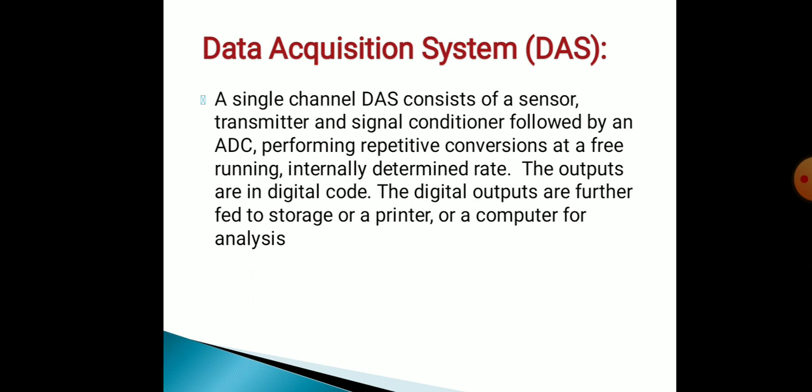A single channel DAS consists of a sensor, transmitter and signal conditioner followed by an ADC performing repetitive conversion at a free running internally determined rate. The outputs are in digital code. The digital outputs are further fed to storage or a printer or a computer for analysis. DAS is used for sensing the different incoming signals from transducers from plant and converting them into suitable form for processing, storage and transmission.